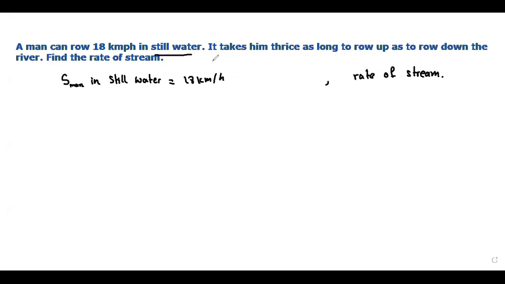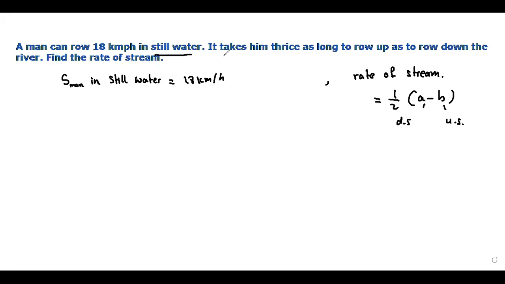Now, to find the rate of stream, the formula is half of A minus B. What is A? Downstream speed. What is B? Upstream speed, right? We need to find the downstream speed and the upstream speed. How to find this now? You can find it from here.